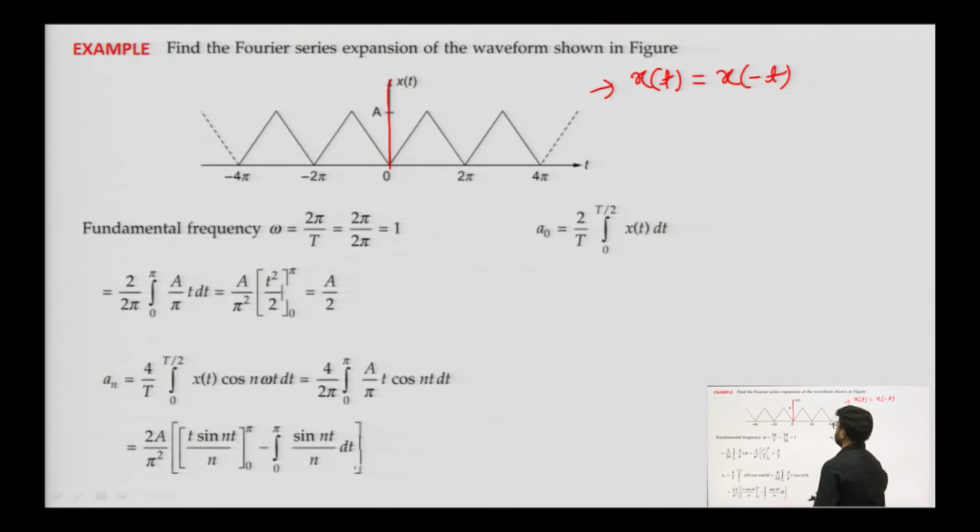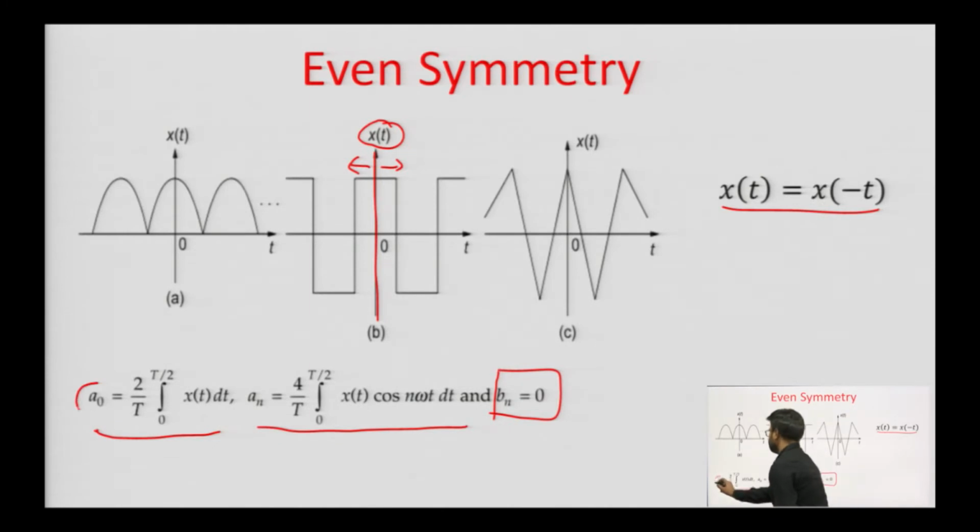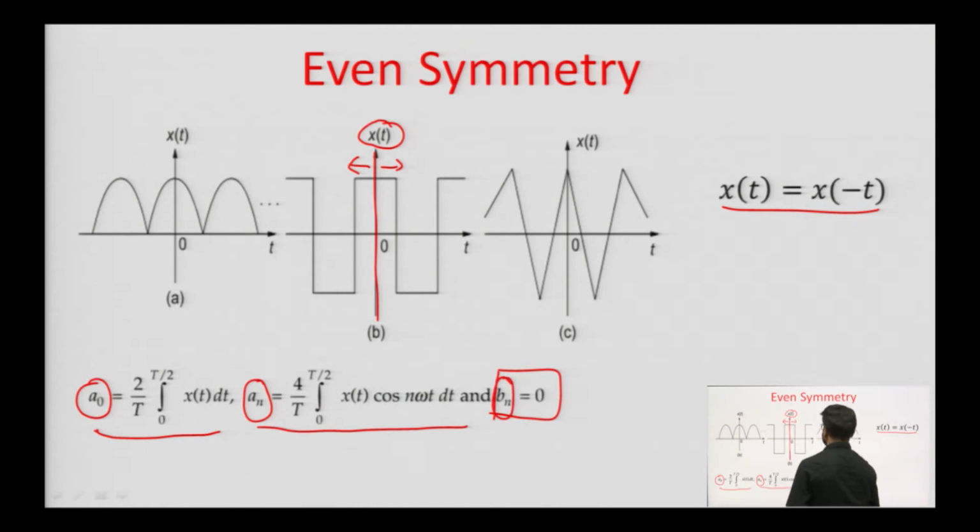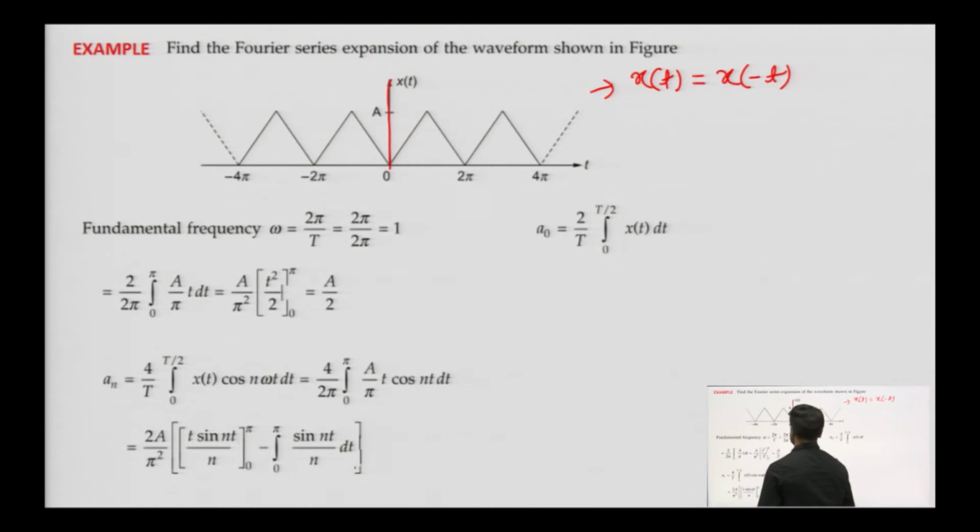So, we can say that this function is even symmetrical. So, we will calculate the value of a naught and the value of a n, but we will not find the value of b n, because we know that the function is even symmetrical, so b n is going to be 0.